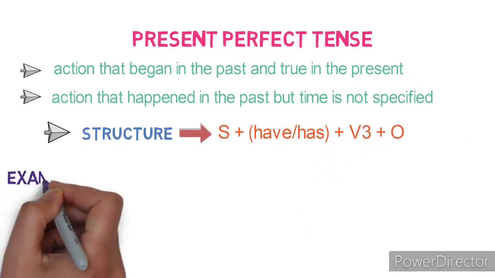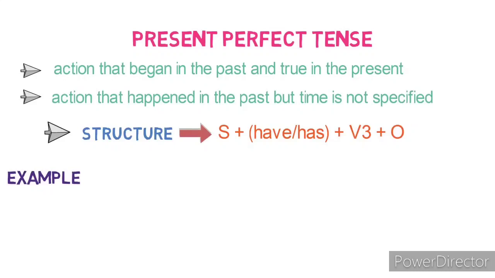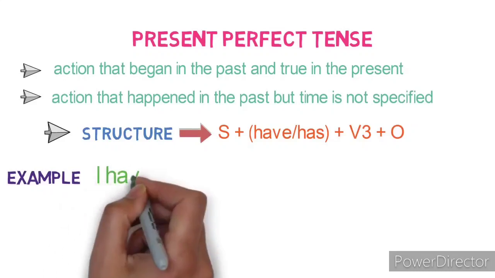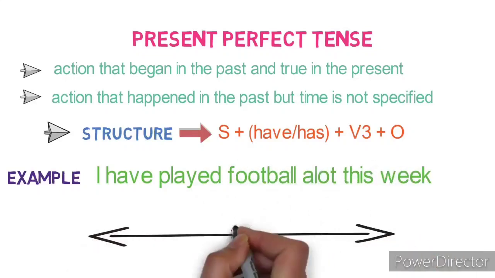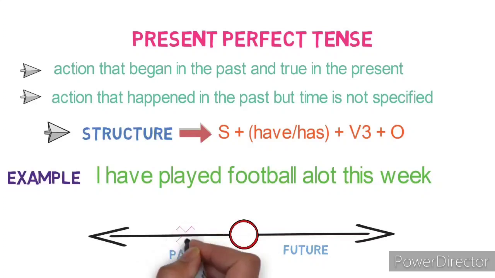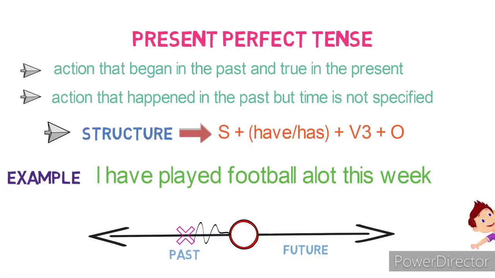Let's see the example for the action that happened in the past and is still true. Look at the example here. I have played football a lot this week. See the timeline of this. The action of playing started in the past and it is still true till the present moment. I am still playing football.